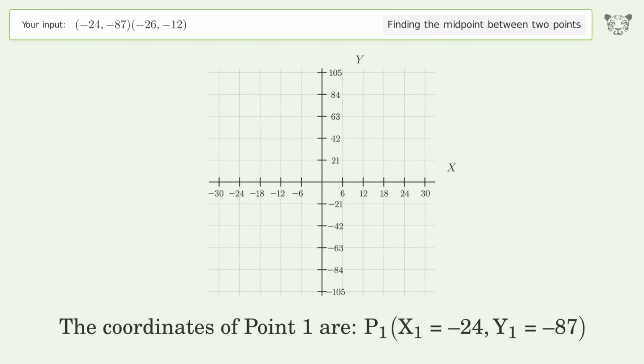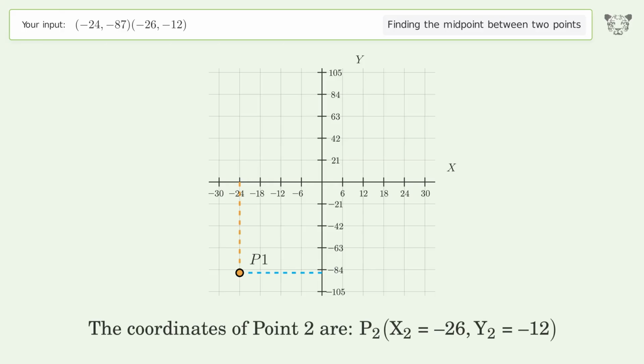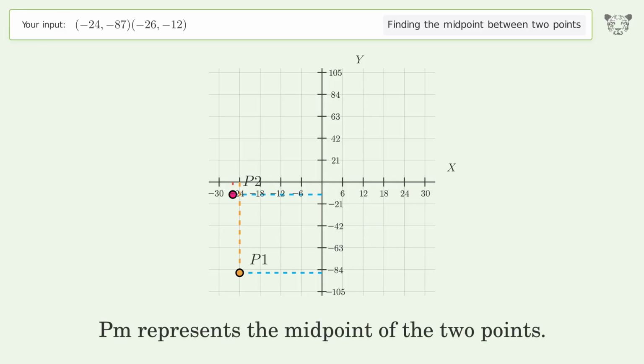The coordinates of point 1 are, x1 equals -24, y1 equals -87. The coordinates of point 2 are, x2 equals -26, y2 equals -12. PM represents the midpoint of the 2 points.